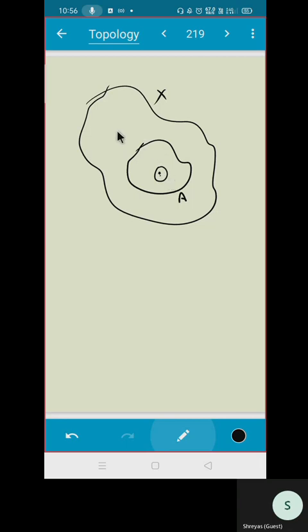Now what I am asking, if I take any point here, is it possible that if I take any radius R and form an open ball, that open ball will not be disjoint with A? That means that open ball should also contain some point of A. Is it possible? This is the only thing you need to understand. Suppose I'm taking a point in the boundary. Can I form an open ball? Now you see that there are some points which are of the set A. So I'm going to call this point a limit point. Is that clear?